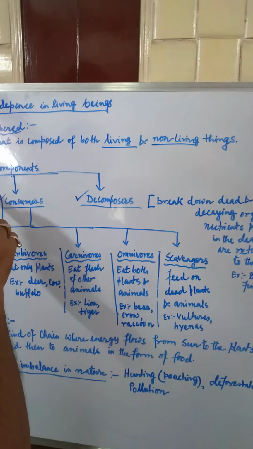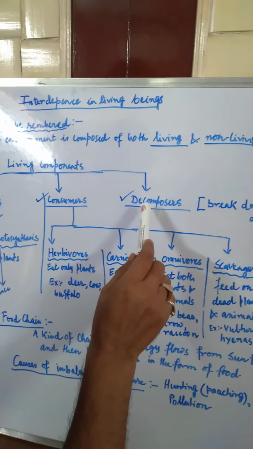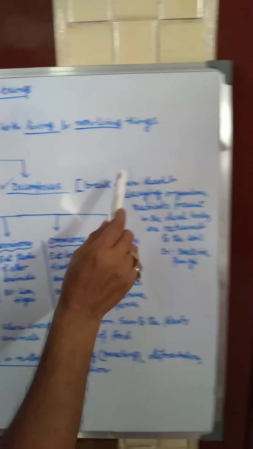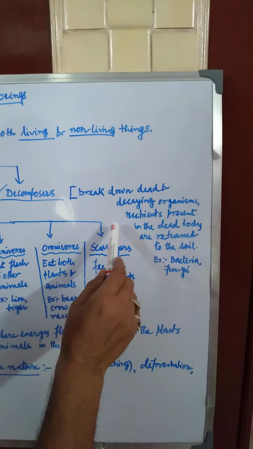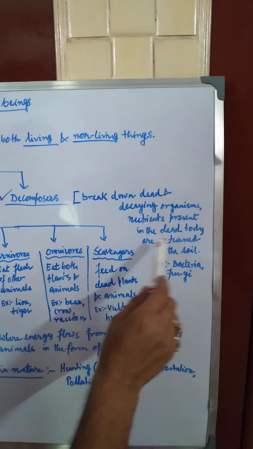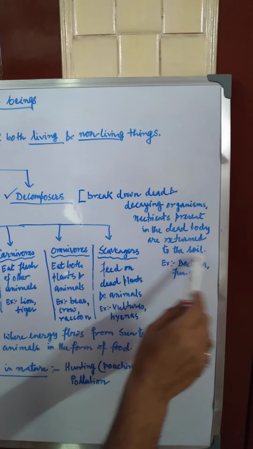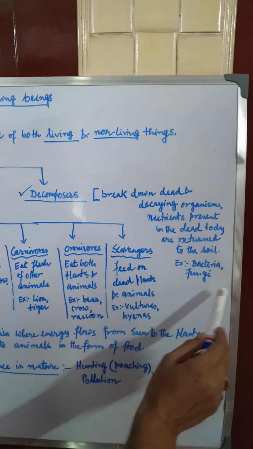Now the third part of the living components is decomposers. They break down dead and decaying organisms, and nutrients present in the dead body are returned to the soil, example bacteria and fungi. Now decomposers, you cannot see them with your naked eyes.